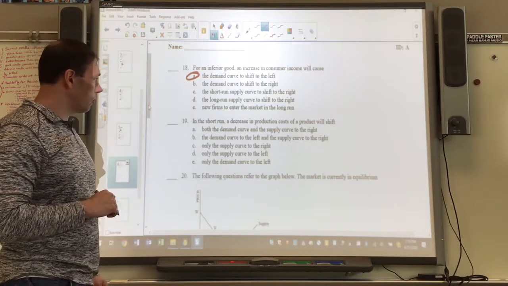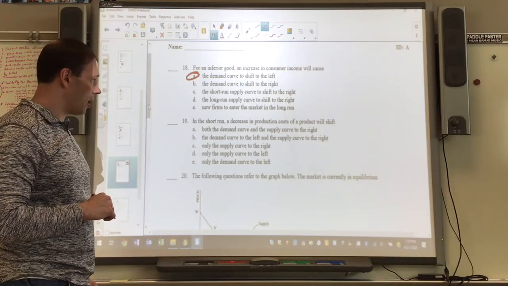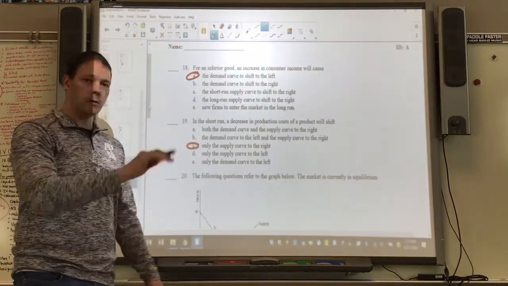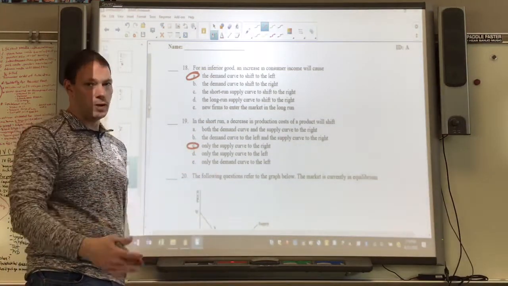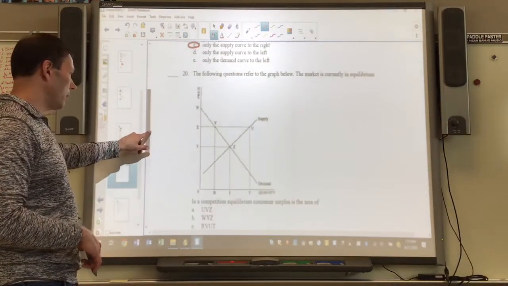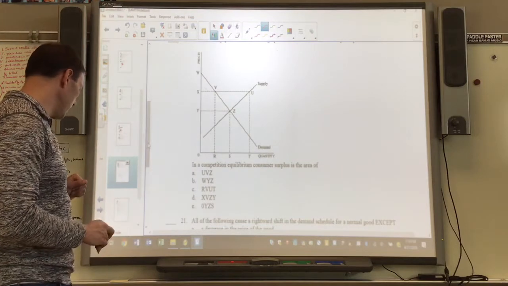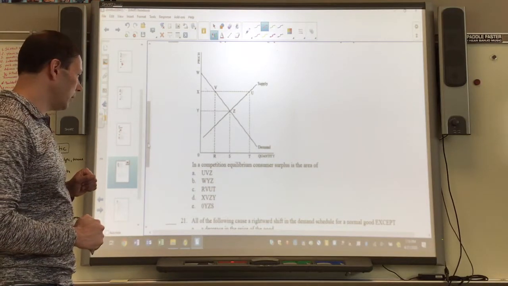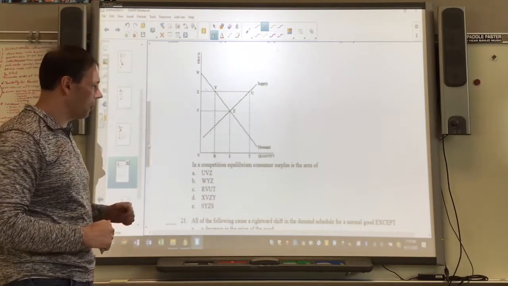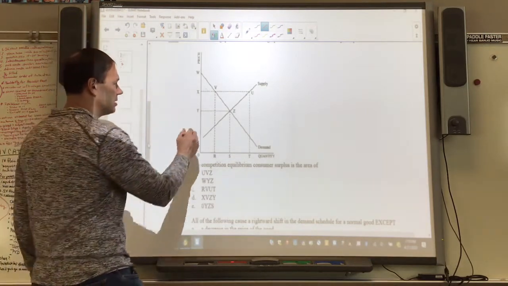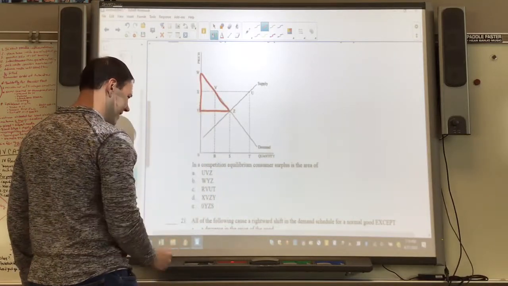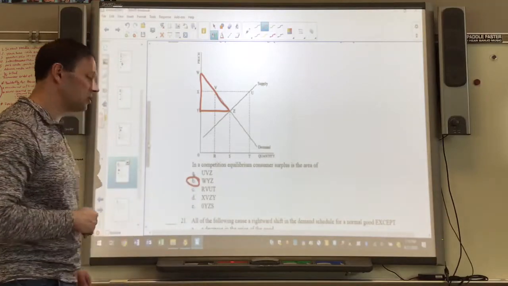Number 19, in the short run, a decrease in production costs of a product will shift the supply curve to the right. If you lower the marginal cost, supply increases because you can make more, and so supply shifts to the right. All right, we got the nice little graph here for number 20. So in a competitive equilibrium, I think it's supposed to say competitive market, maybe that's a typo, but equilibrium, consumer surplus is the area of this triangle right here, which is W, Y, and Z. That looks like answer B, so number 20 is B.